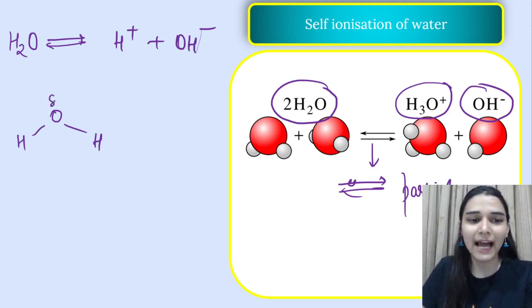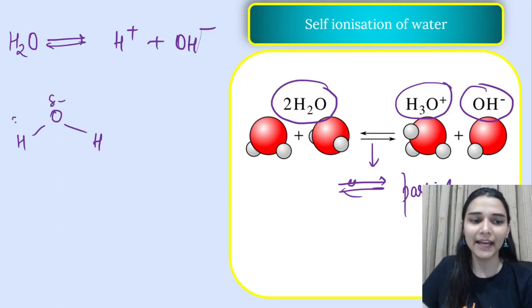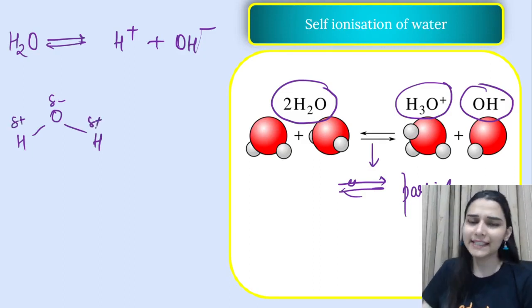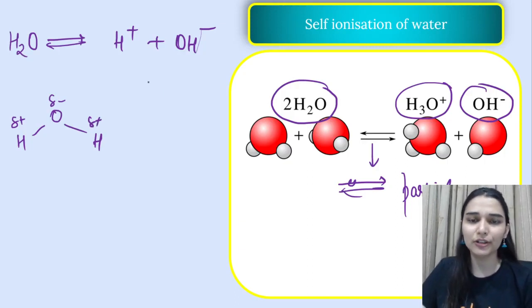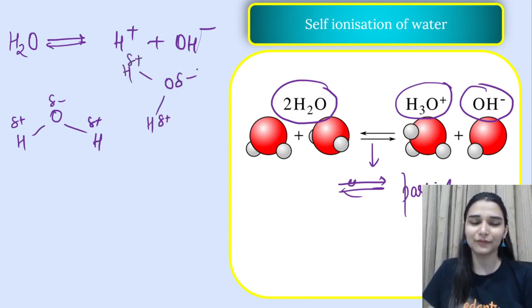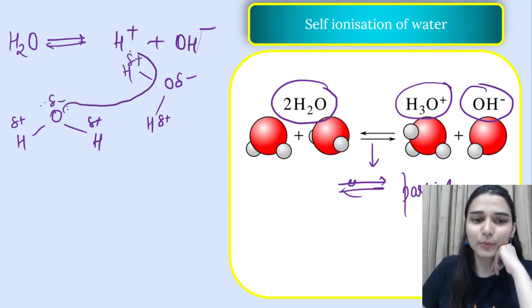So oxygen will have some partial negative charge because it is more electronegative, and hydrogen will be having a partial positive charge. ऐसे ही let's say there would be another one also. This is one water, and let's say यहाँ पर another water. This also has partial positive on hydrogen, partial negative on oxygen. So ये water क्या करता है? It has two lone pair and it will be attracting this H plus ion.